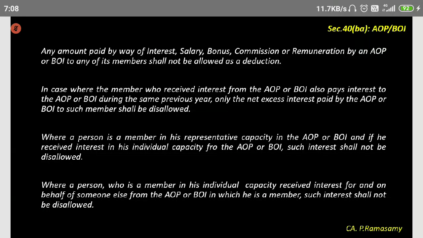After paying tax, whatever is the profit after tax is being distributed to the partners. It will not be taxed once again in the hands of the partner. Therefore, in the hands of the partner, the profit received from the firm will be exempted. Is that okay, Sharan? That was regarding 10(2)A.